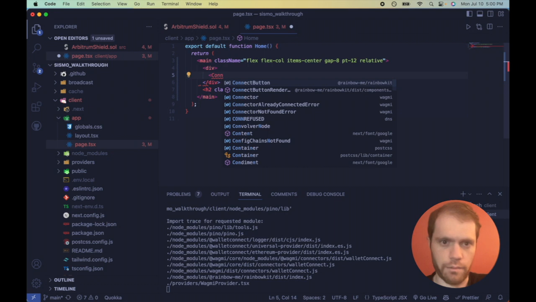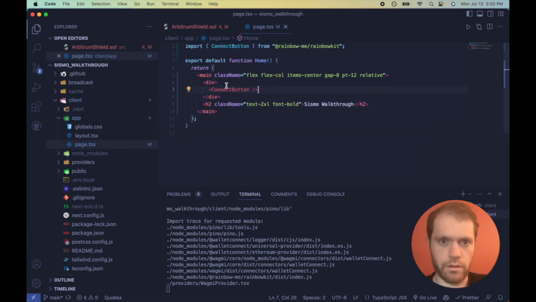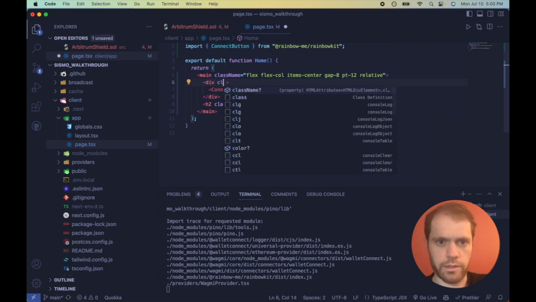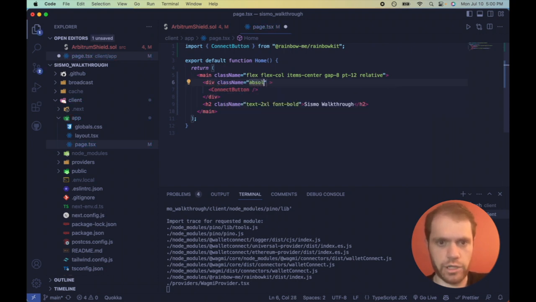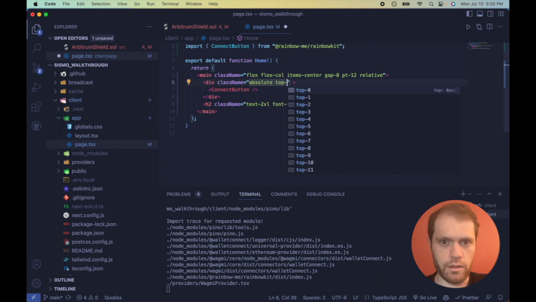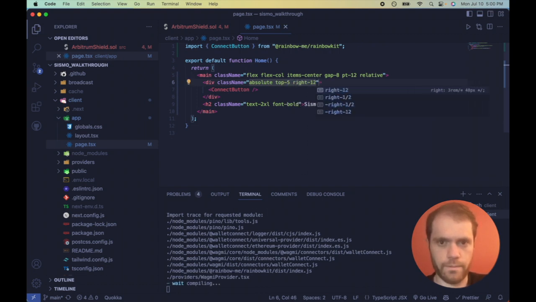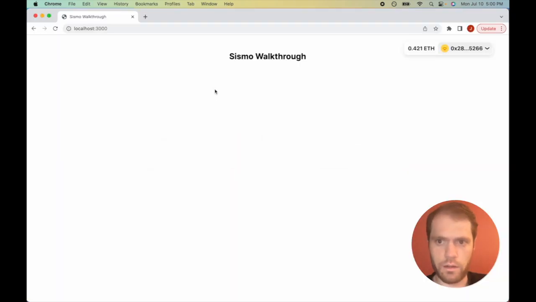Since this is a Web3 app, it would not be complete without a Connect Wallet button in the upper right-hand corner. So let's do that. Import from RainbowKit. RainbowKit makes connecting your wallet extremely easy. If you're not using that package yet, I highly, highly recommend it. And let's absolutely place it in the upper right-hand corner. Let's take a look to make sure it's there. Perfect.